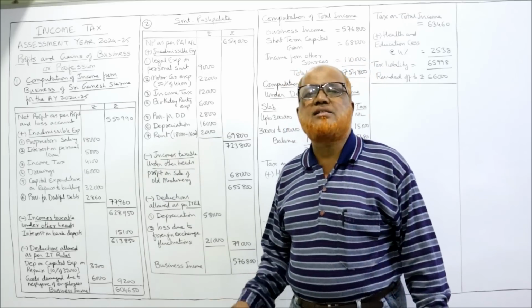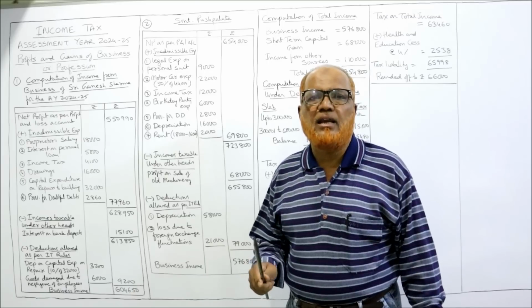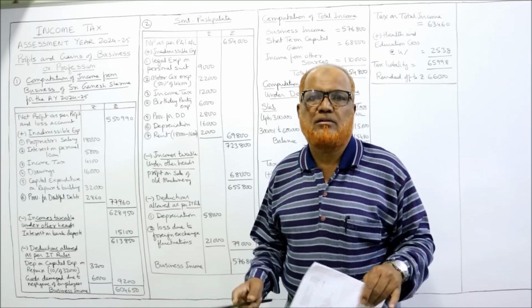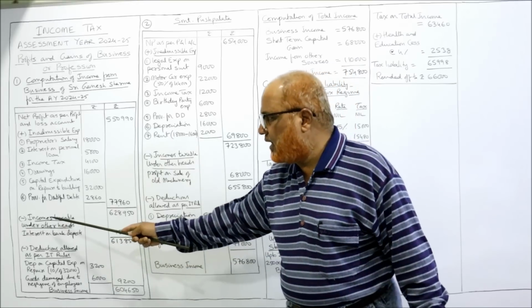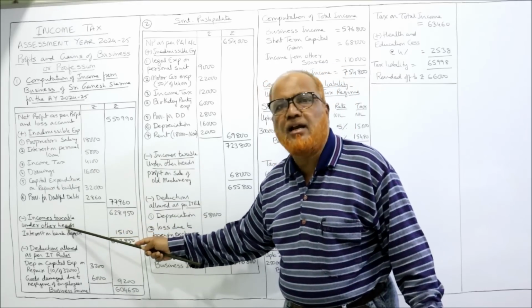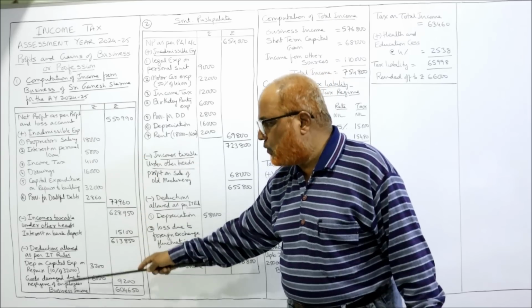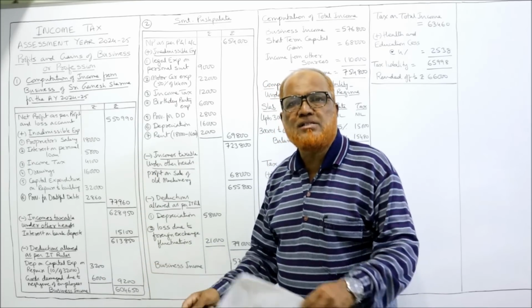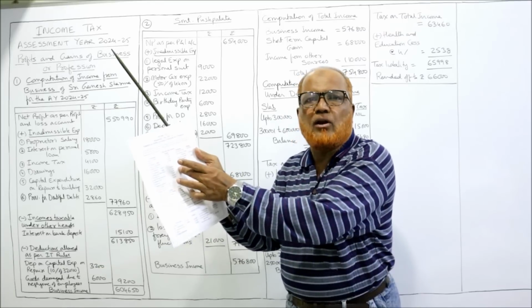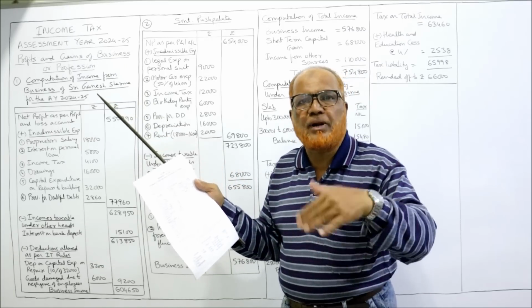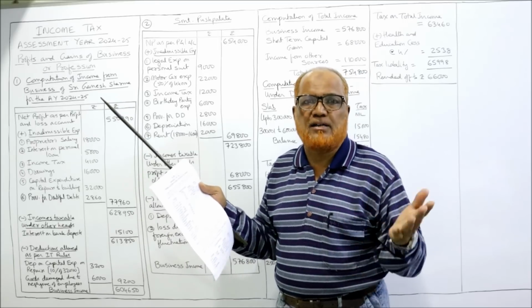Now see the credit side of profit and loss account. Any income which is not a business income, deduct. These are called incomes taxable under other heads, not under business income. We are computing business income, but some incomes are credited to profit and loss account which are not business income. So deduct them separately; we have to tax them in other heads.